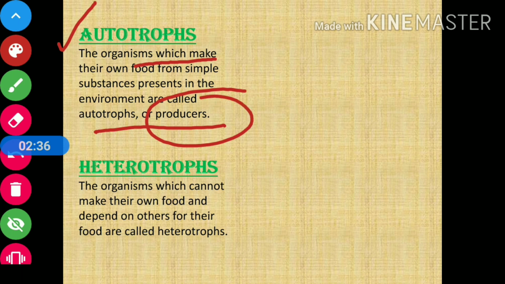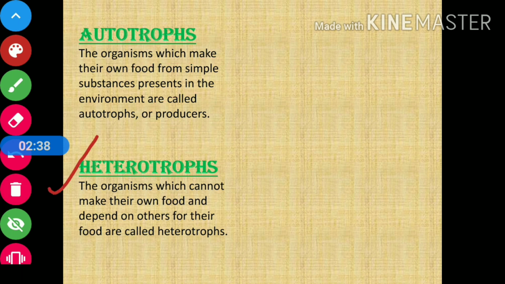Now, next is what are heterotrophs? The organisms which cannot make their own food and depend on others for their food are called heterotrophs. I repeat the definition. The organisms which cannot make their own food and depend on others for their food are called heterotrophs. Now, let us see an example or a picture.